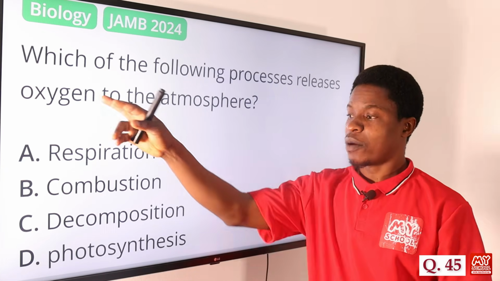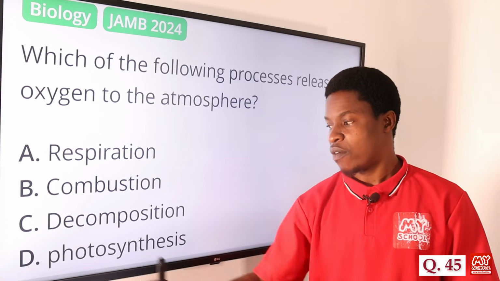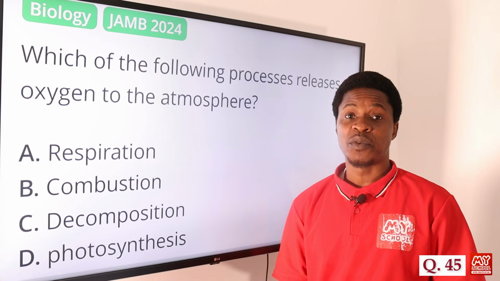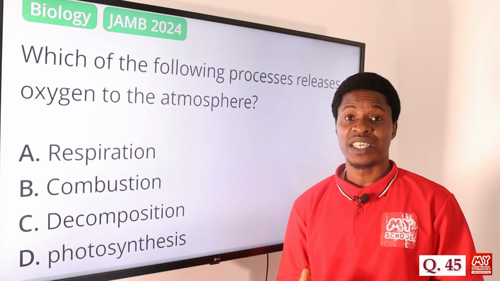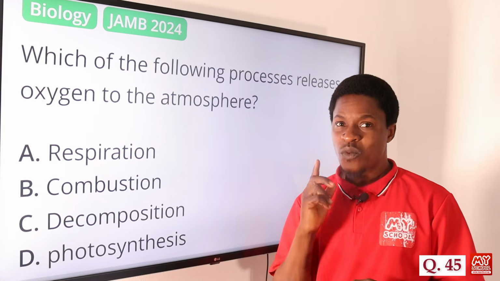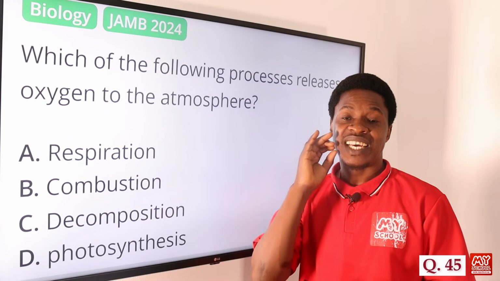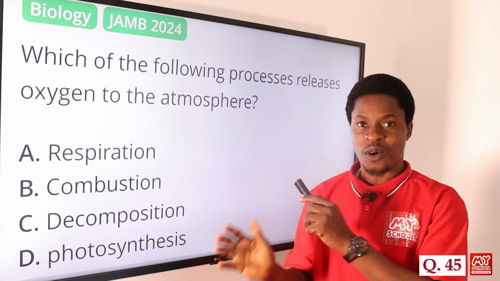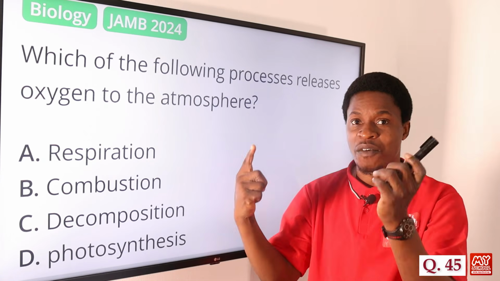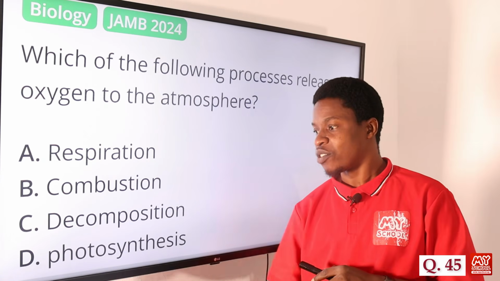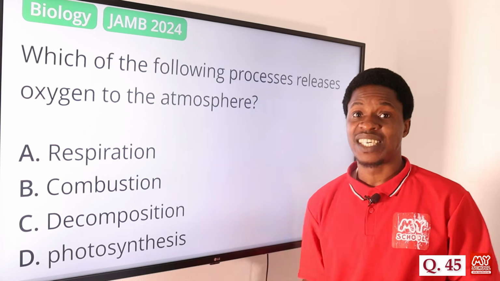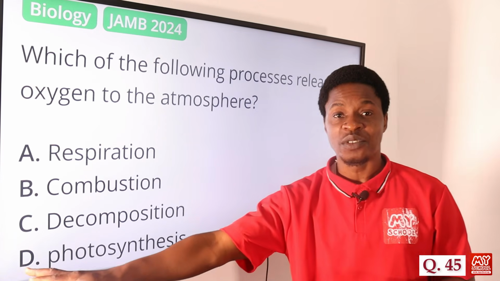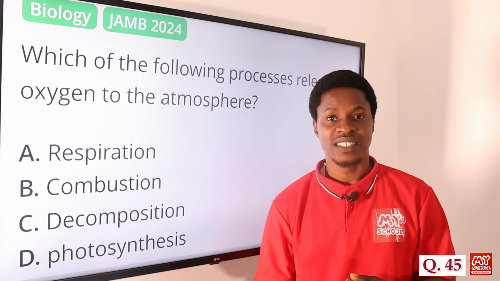Option D says photosynthesis. Don't forget that photosynthesis is a process by which green plants manufacture their food, making use of carbon dioxide and water in the presence of sunlight and chlorophyll to produce food and oxygen. So oxygen is given off into the atmosphere during photosynthesis. Because of that, the correct answer is option D, photosynthesis.